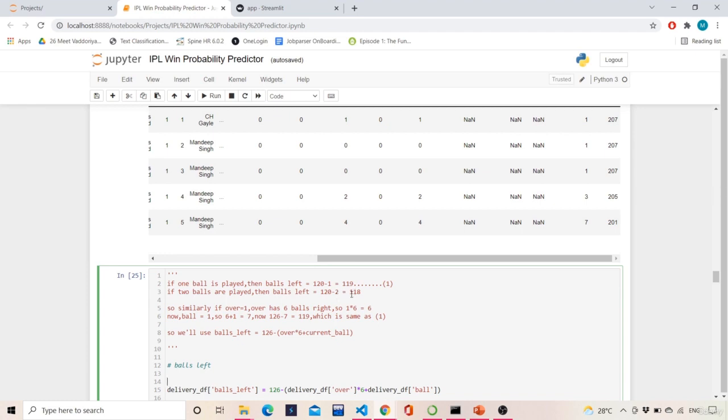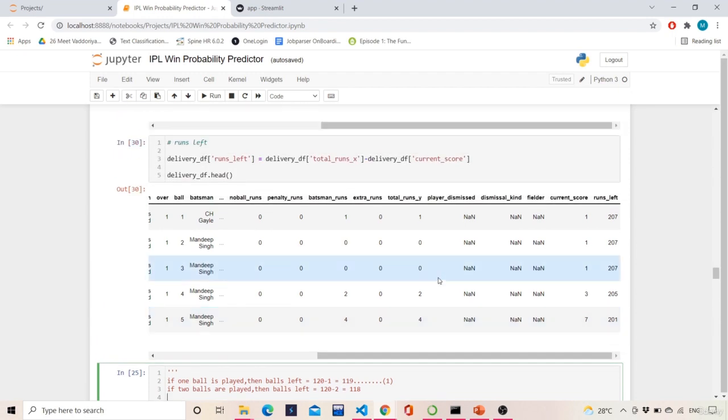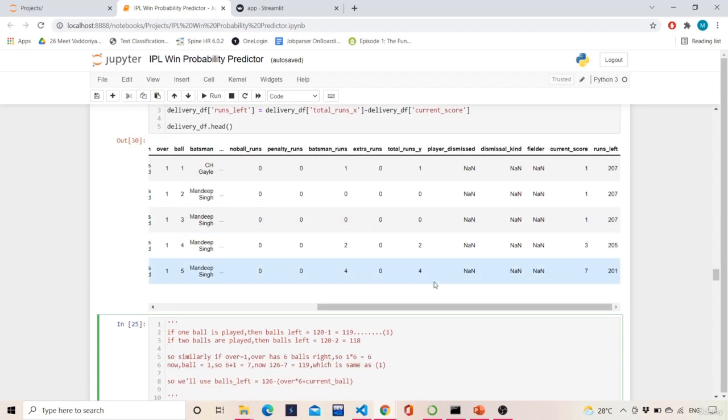Two balls are played, 118 balls are left. In the same manner, instead of doing this, I will do 126 minus over times 6 plus current ball. This also gives the same thing, right? See, the over remains the same. For example, in a particular over, the record is there ball by ball, right? First over, first ball; first over, second ball; first over, third ball; first over, fourth ball; first over, fifth ball; first over, sixth ball. You're getting the thing. One is repeating 6 times, it is staying as it is. Only the current ball is changing, like 1, 2, 3, 4, 5, 6, but the over remains the same.